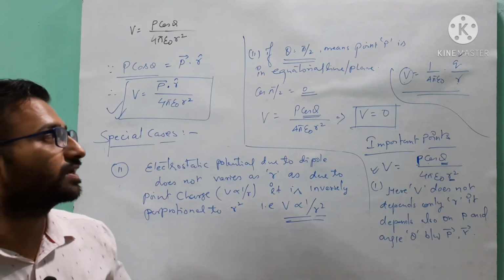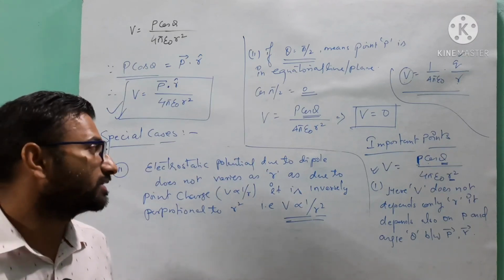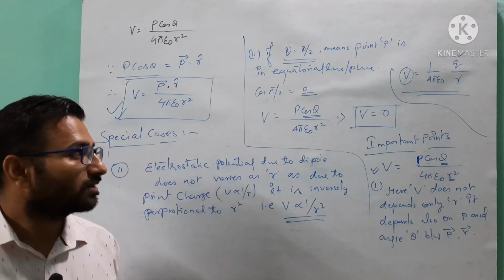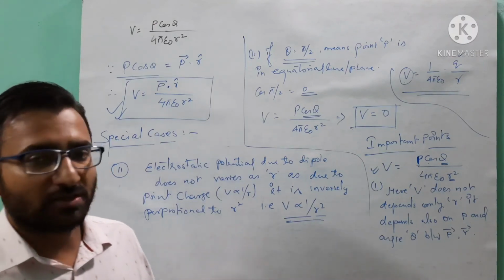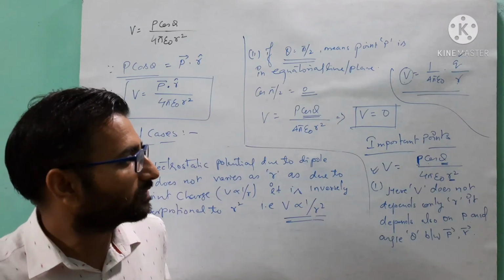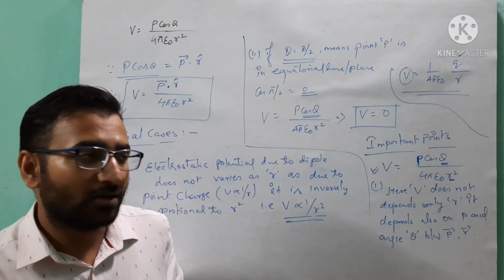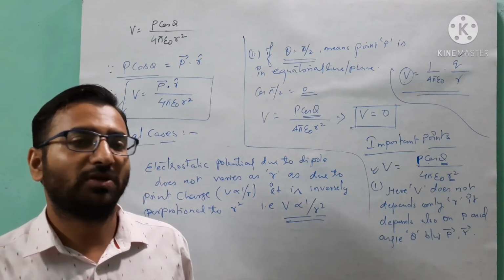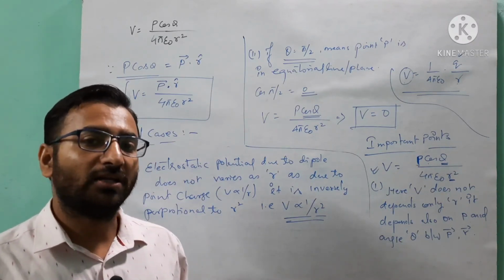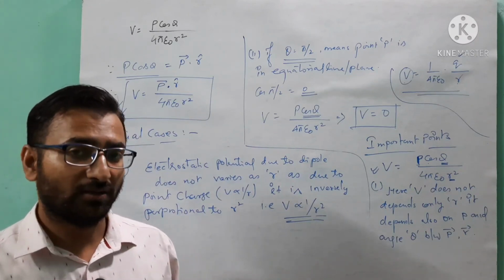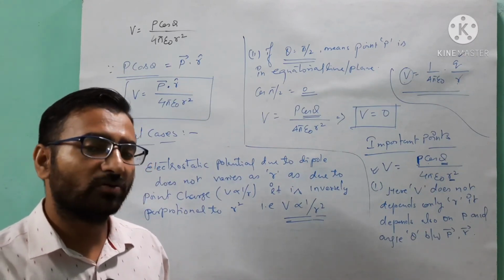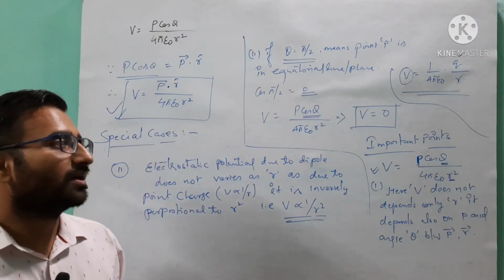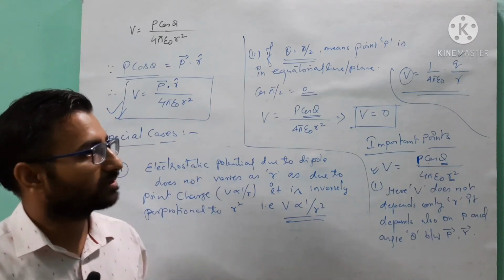So in this video we have discussed only this derivation. In the next video we will talk about equipotential surfaces, and some cases of equipotential surfaces, in which we will derive a relation between the electric field and the potential gradient. Before that relation, we will discuss the meaning of potential gradient. This topic we will discuss in our upcoming Google Meet or YouTube video.